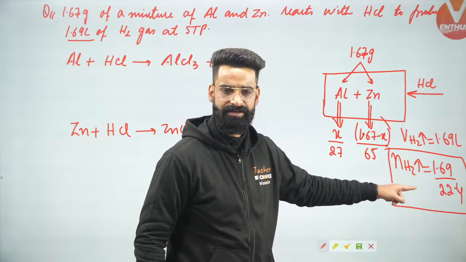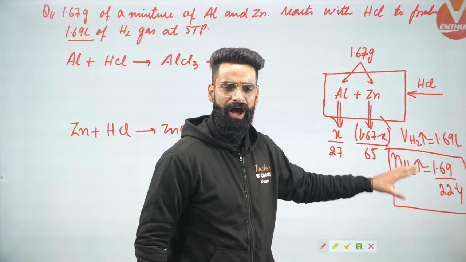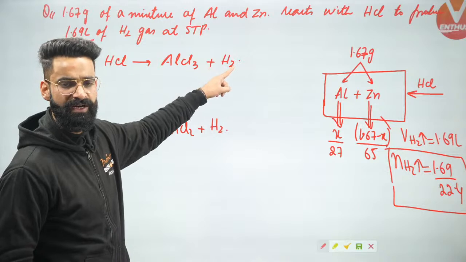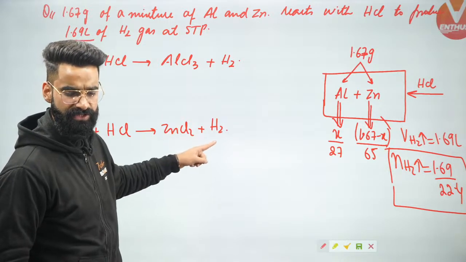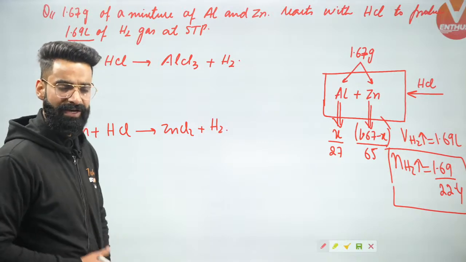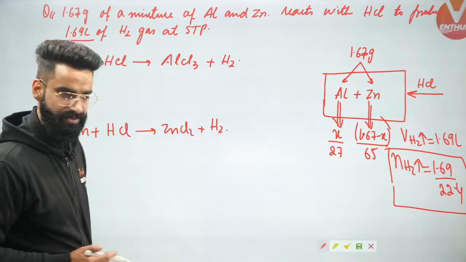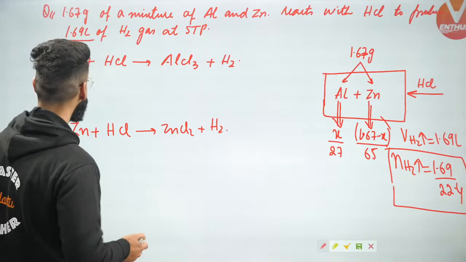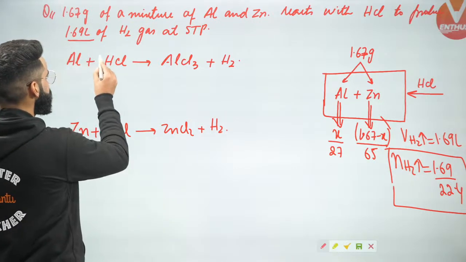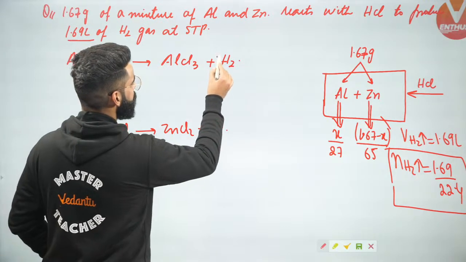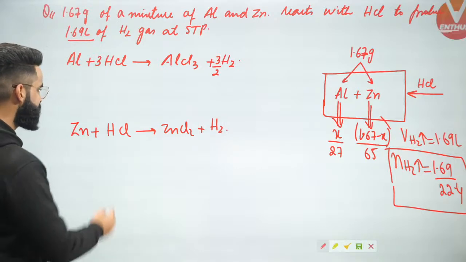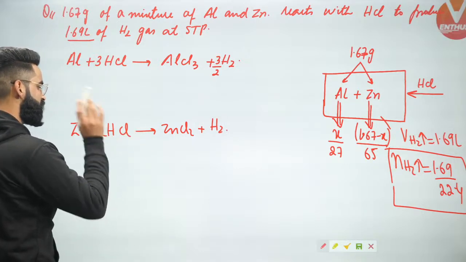Now, can I say out of total moles of H2 getting liberated, some moles of H2 will be getting liberated from reaction number 1 and some moles of H2 will be getting liberated from reaction number 2? Correct? Now what I'll be doing right here is I'll be balancing the reaction first. Let's try to balance the reaction. And we know how to balance it. This should be 3 times. This should be 3 divided by 2 times. The reaction is balanced. Now, is this reaction balanced? This reaction is not balanced, so this should be only 2 times.